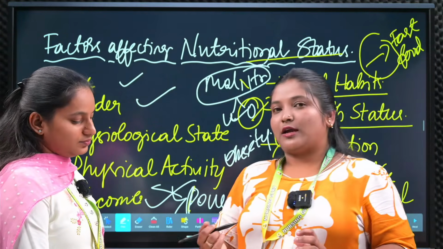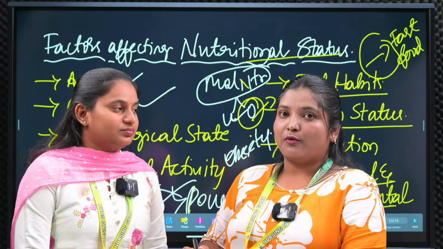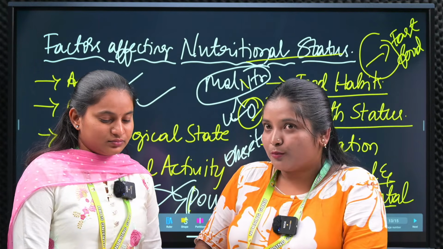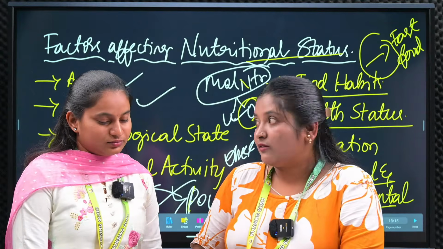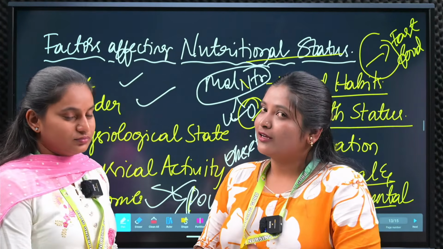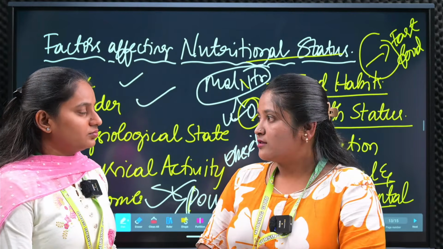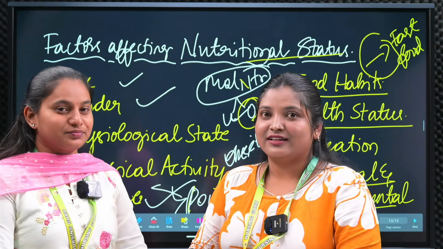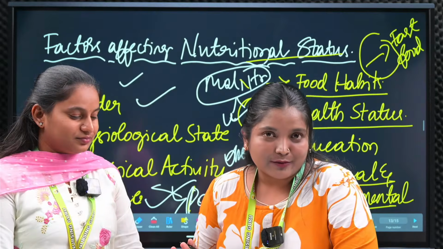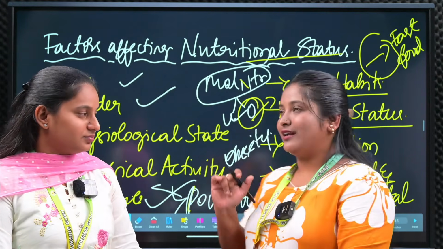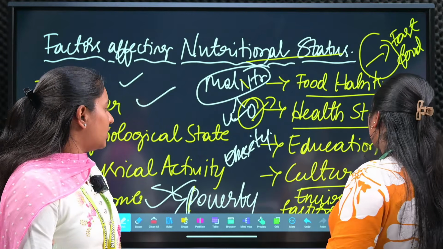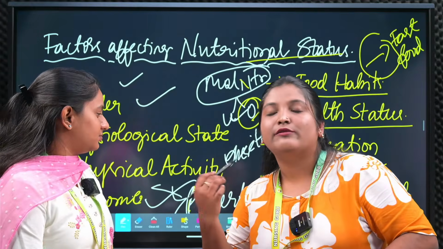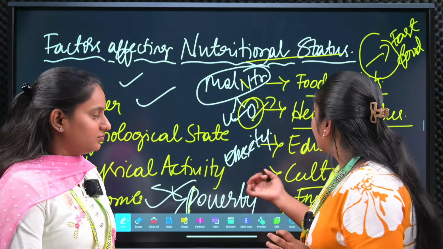Different types of cultures will be there. Suppose, for example, some people are not taking food at a proper time because they have not done the puja; culturally they believe they are following those things. Definitely we are not taking food at a proper time, and it may lead to gastritis. So don't bother about anything, you have to have food at a proper time. These are the cultural and environmental factors. Based on the climate, the food habit will also change. Those are the things you have to remember.